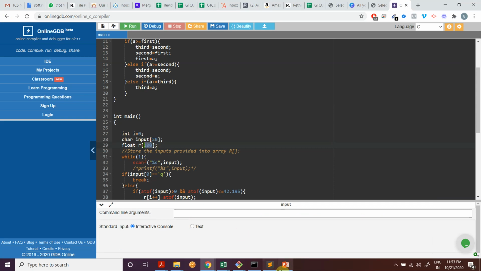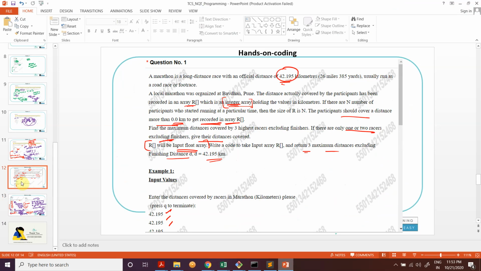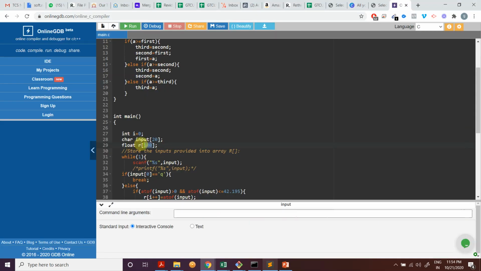They said if n number of participants are there in the race, the array also will record all of those values if it's greater than 0. Ideally, if there was an input for the number of participants, that would have been a better way, but anyways they have not given us that. So we just thought let's pick a bigger number. Just took a bigger array length. So can it be 1000?